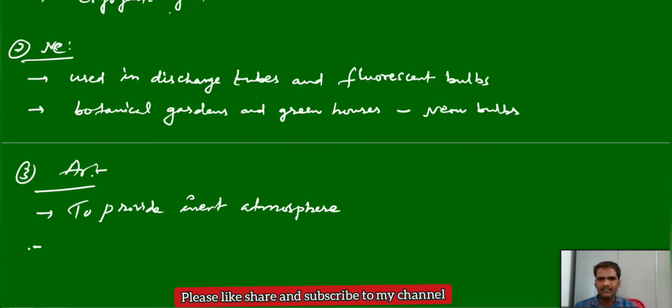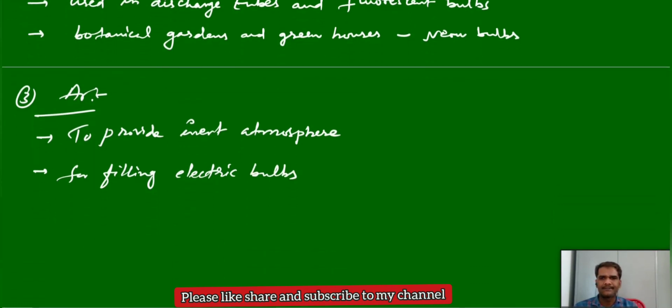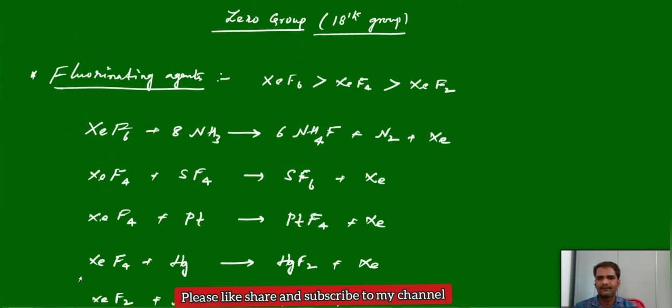And the argon gas also we can use for filling electric bulbs. That is an application of argon.